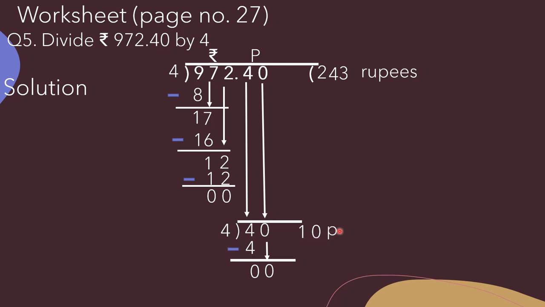So here we will write paise. So what is the answer? That is 243 rupees and 10 paise. Or we can write it like this, rupees 243.10.